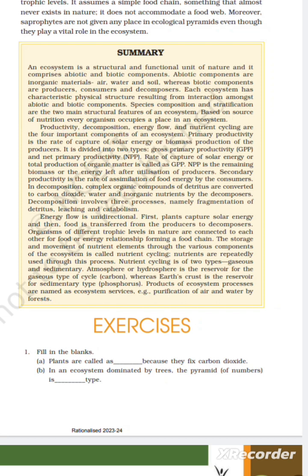Productivity, decomposition, energy flow, and nutrient cycling are the four important components of an ecosystem. Primary productivity is the rate of capture of solar energy or biomass production. The total productivity of organic matter is called GPP. NPP is the remaining biomass or energy left after utilization by producers.